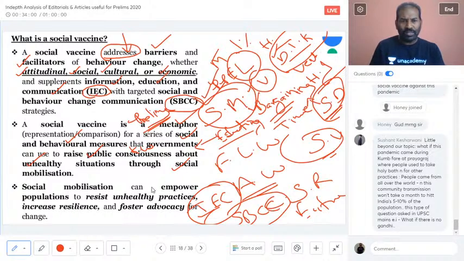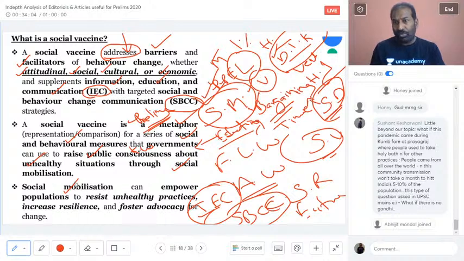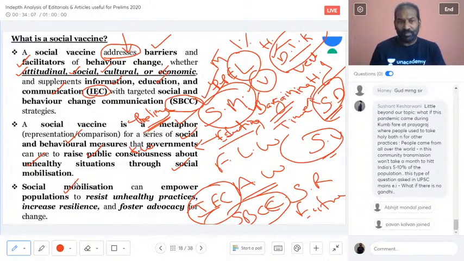And what is social mobilization? Social mobilization can empower populations. So how does this social mobilization empower? It empowers to resist unhealthy practices. It increases the resilience. It fosters advocacy for change.